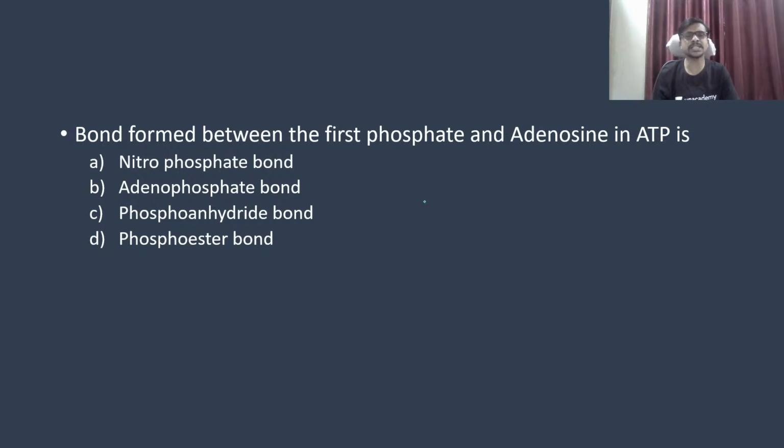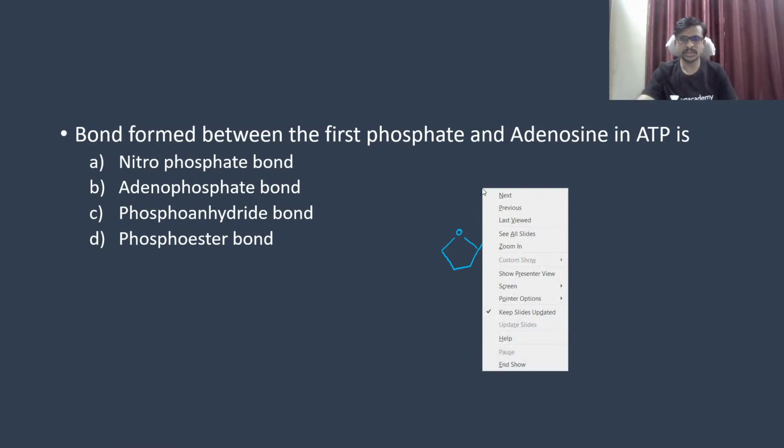Okay, so guys, let's see actually where this bond is present. So for example, this is your ATP. Here is adenine, and the three phosphates are connected here, for example.